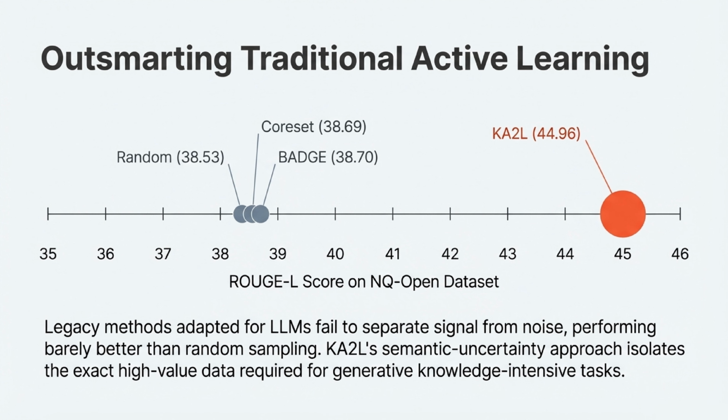Furthermore, KA2L is outsmarting traditional active learning. When legacy methods are adapted for LLMs on the NQ-open dataset, they fail to separate signal from noise, performing barely better than random sampling with a ROUGE score around 38.7. KA2L's semantic uncertainty approach isolates the exact high-value data required, pushing the score up significantly to 44.96.